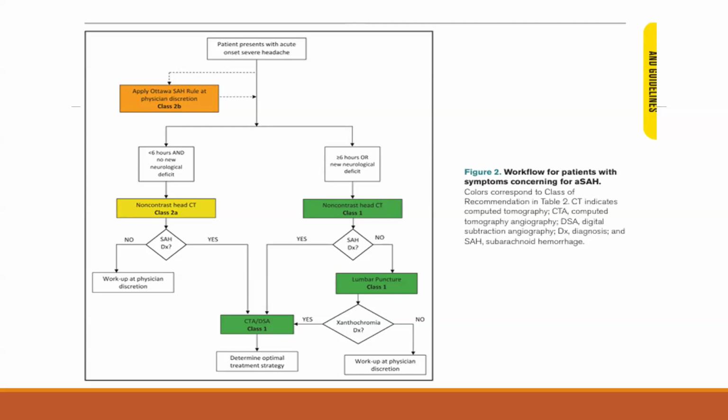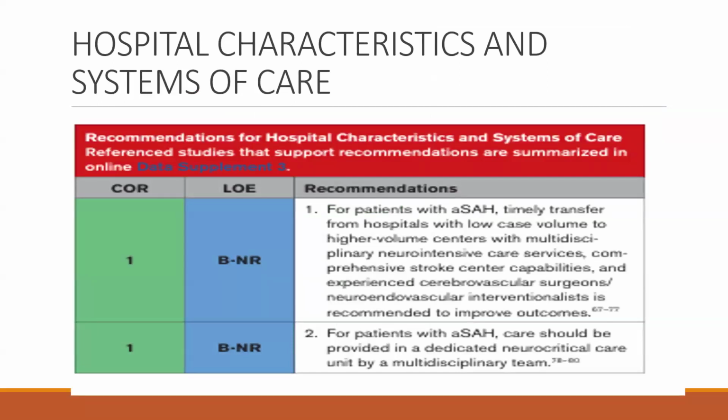For patients with aneurysmal SAH, timely transfer from a hospital with low case volume to a high volume center with multidisciplinary neurointensive care services, comprehensive stroke center capabilities, and experienced cerebrovascular surgeons and neuroendovascular interventionalists is recommended to improve outcome. Class of recommendation 1, level of evidence B. For patients with aneurysmal SAH, care should be provided in a dedicated neurocritical care unit by a multidisciplinary team. This has class of recommendation 1, level of evidence B.